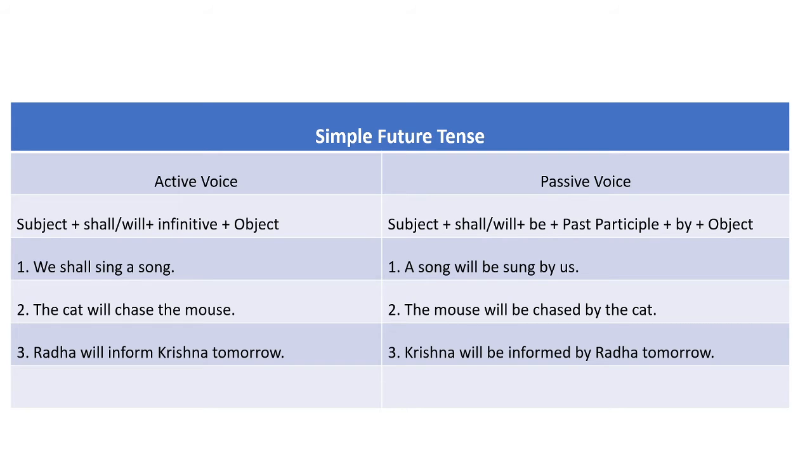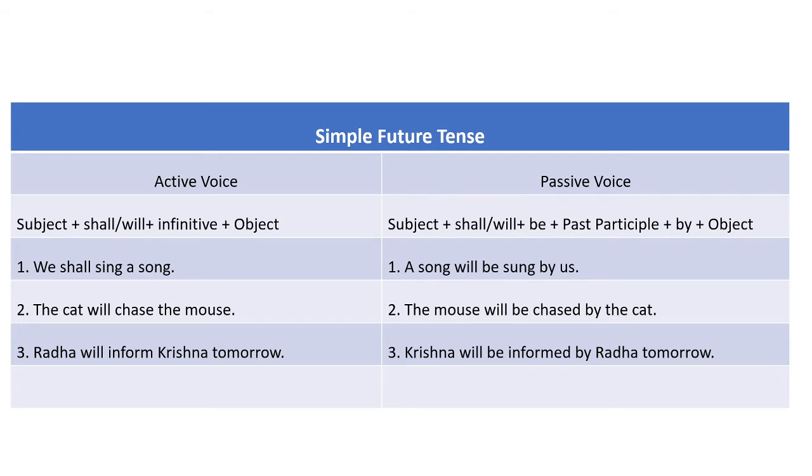So here chase, C-H-A-S-E, is the verb written in first form or original form. So we have to convert this original word into the past participle of the main verb. The past participle or third form of chase will be chased.